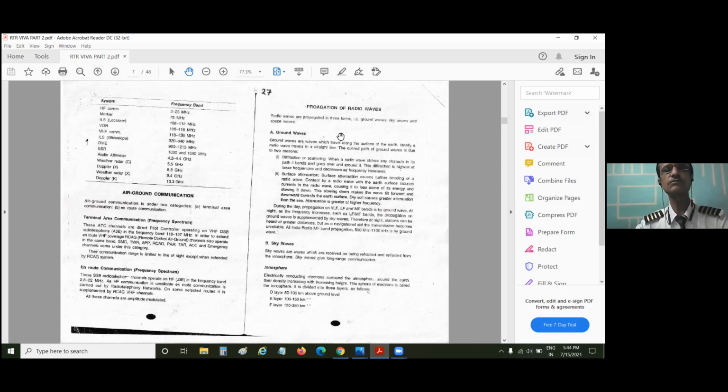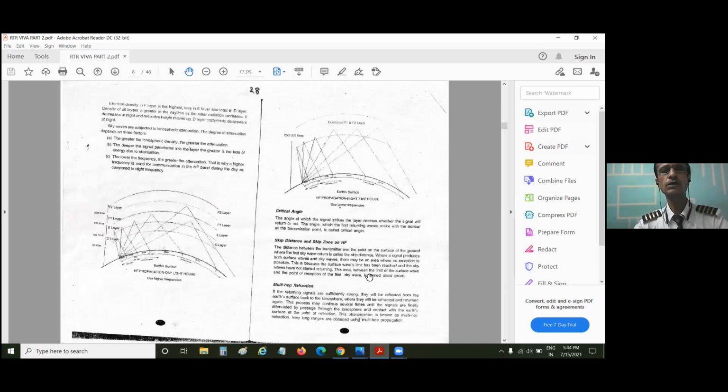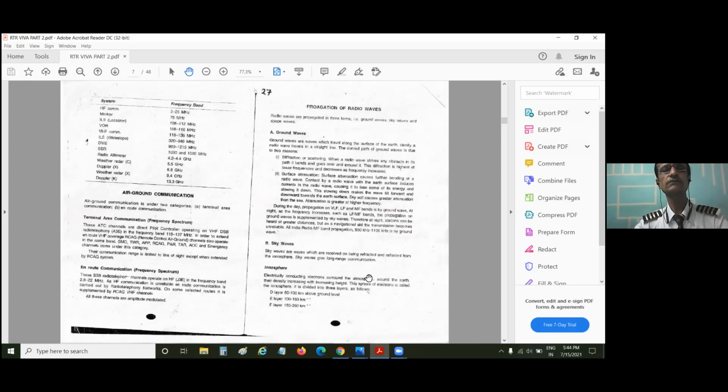In the exam they don't have time to ask all these small things, but because it is a part of your syllabus and your book, I will tell you very briefly: propagation of radio waves means the way in which radio waves travel.